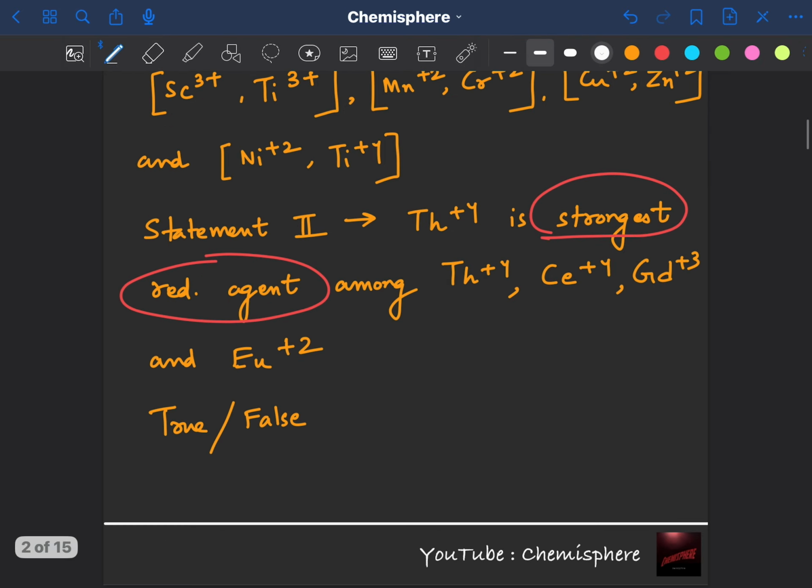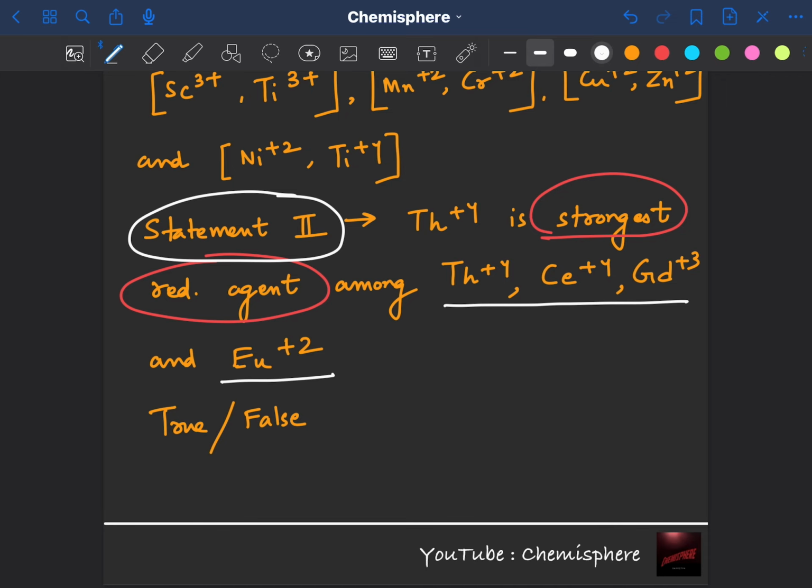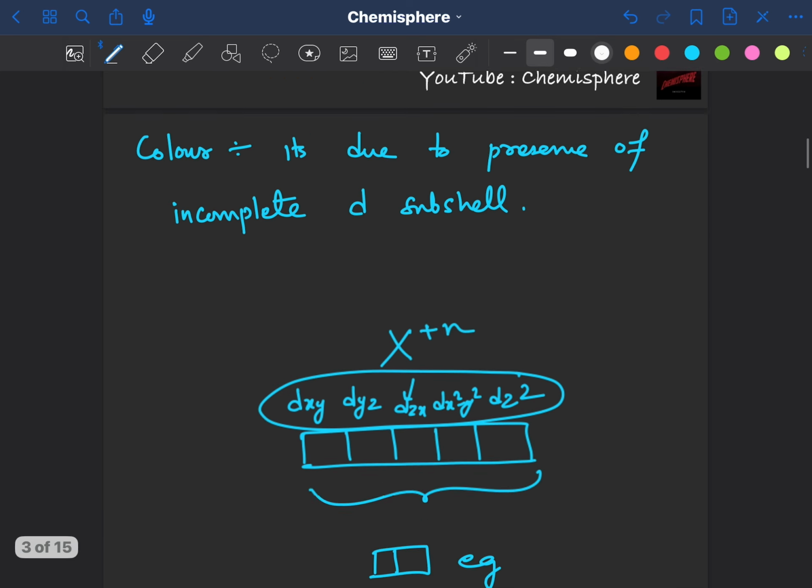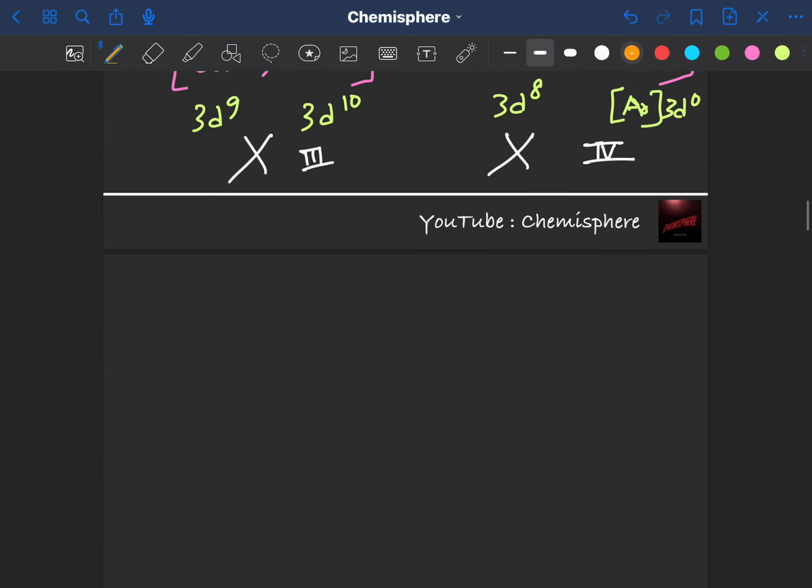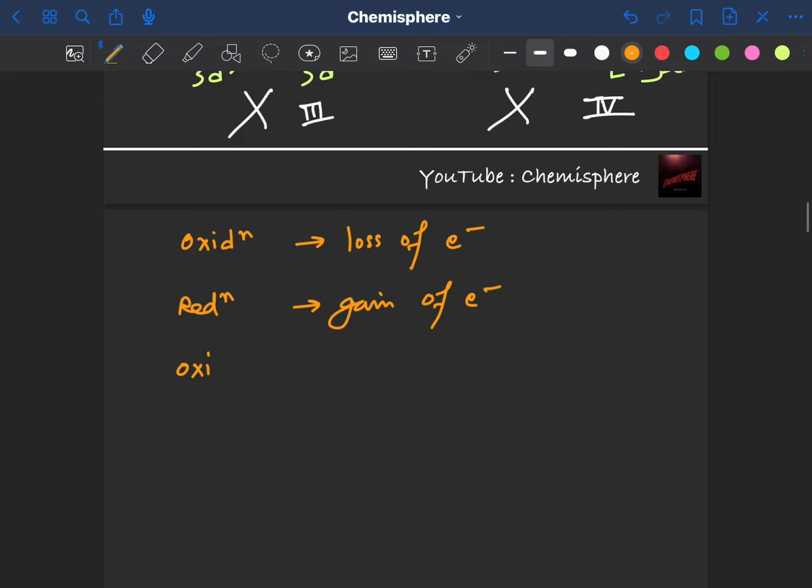Now coming back to statement 2. In statement 2 they have given us 4 ions, and they're asking for the strongest reducing agent. Okay, cool. So we should know that oxidation is loss of electrons, the process in which there is loss of electrons. Reduction is gain of electrons. And the oxidizing agent will do the exact reverse, that is, it gains electrons, and the reducing agent loses electrons.